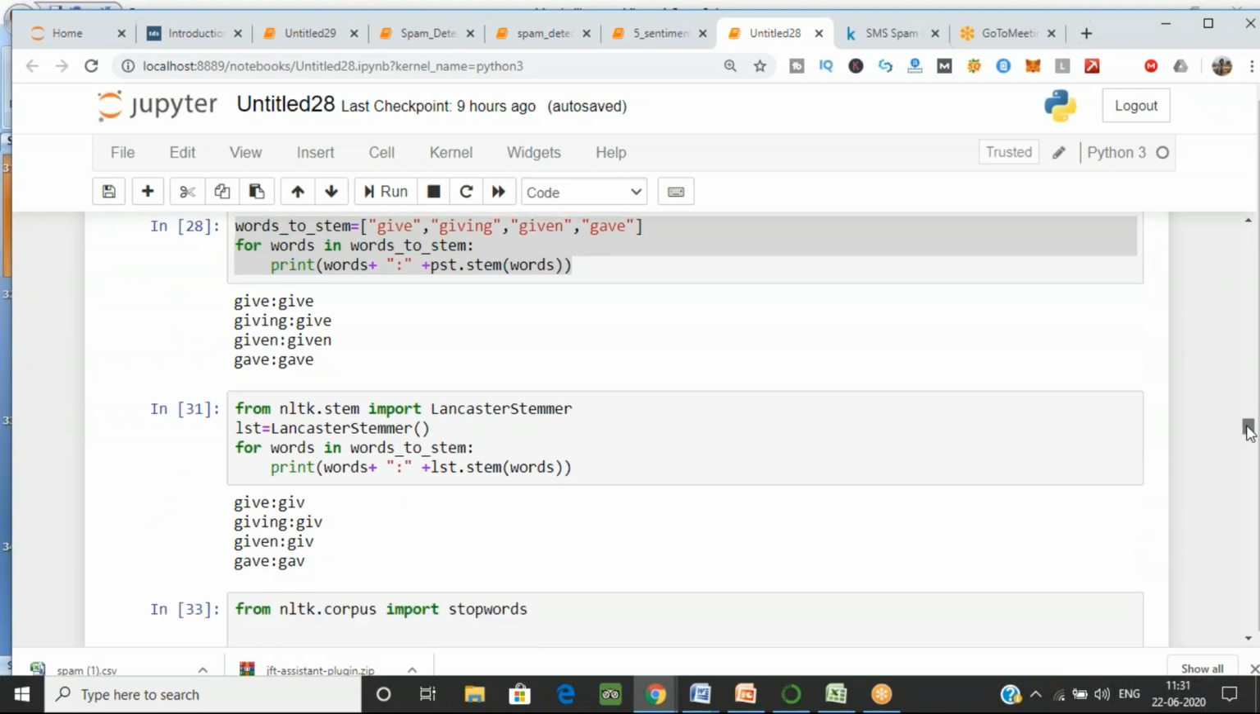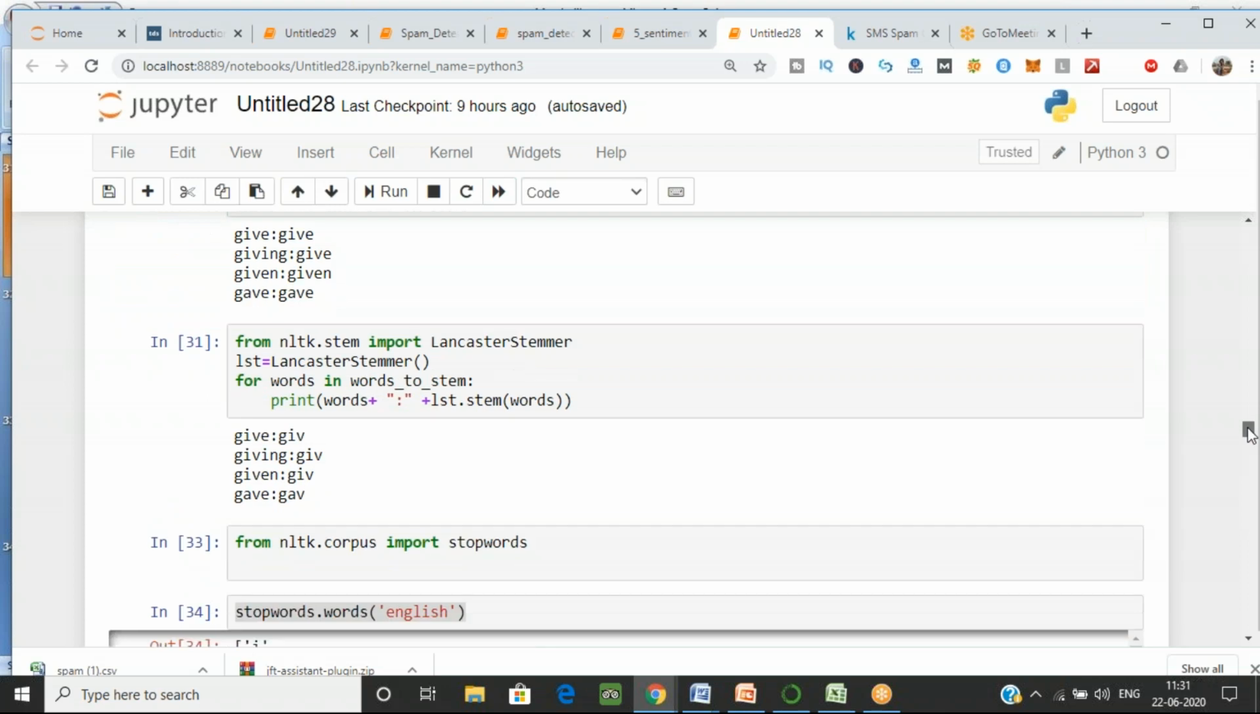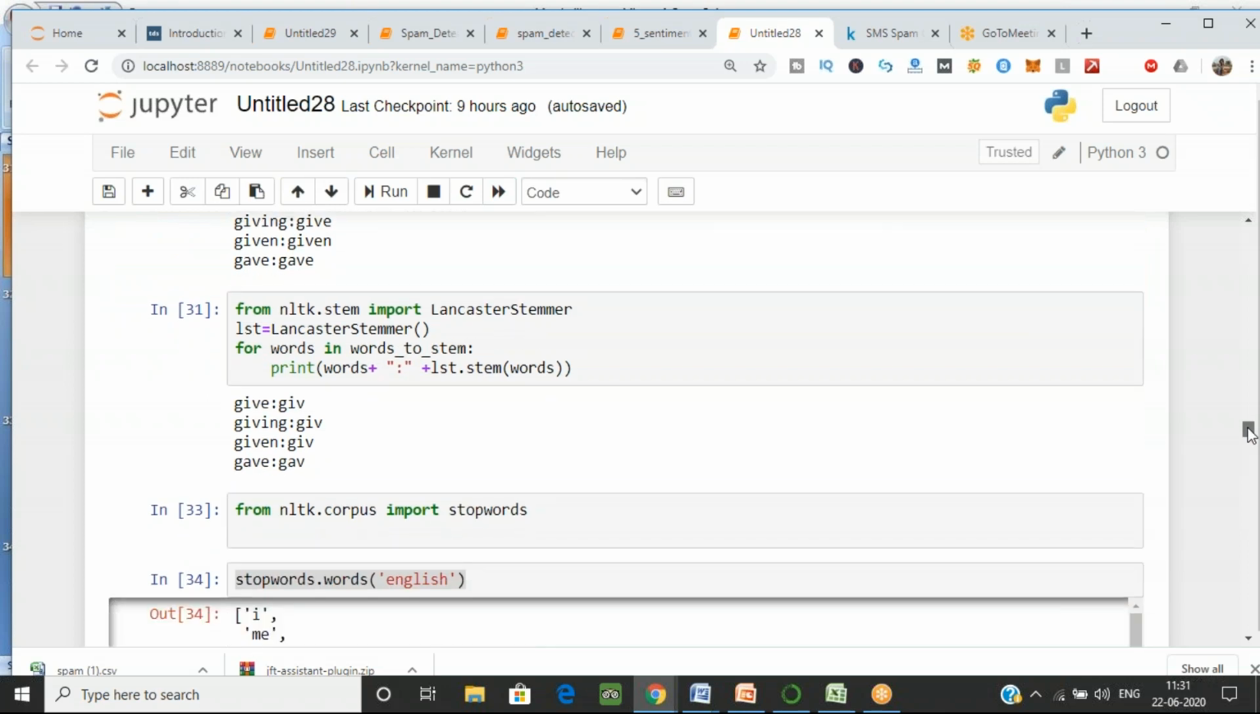That's why we have said that. There is another stemmer, that is Lancaster, which is better than the Porter, but you don't need to understand that. So this was your stemmer.